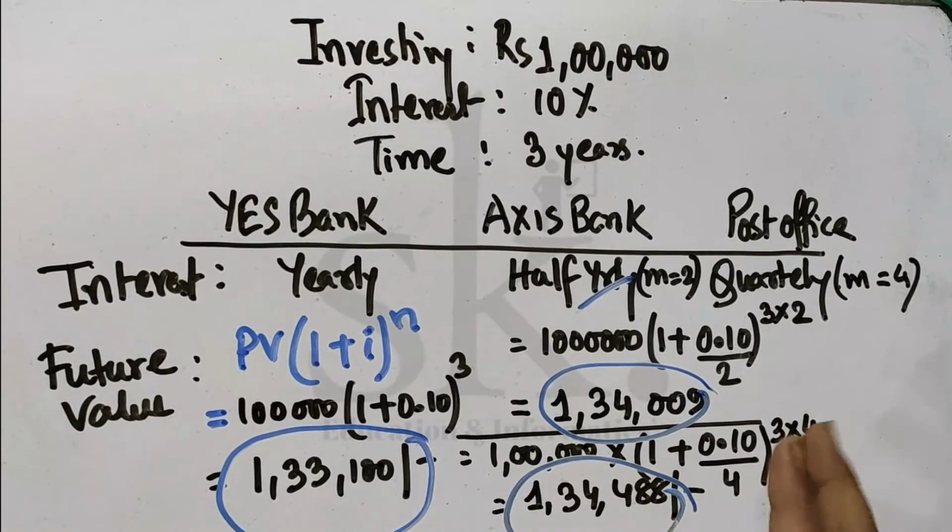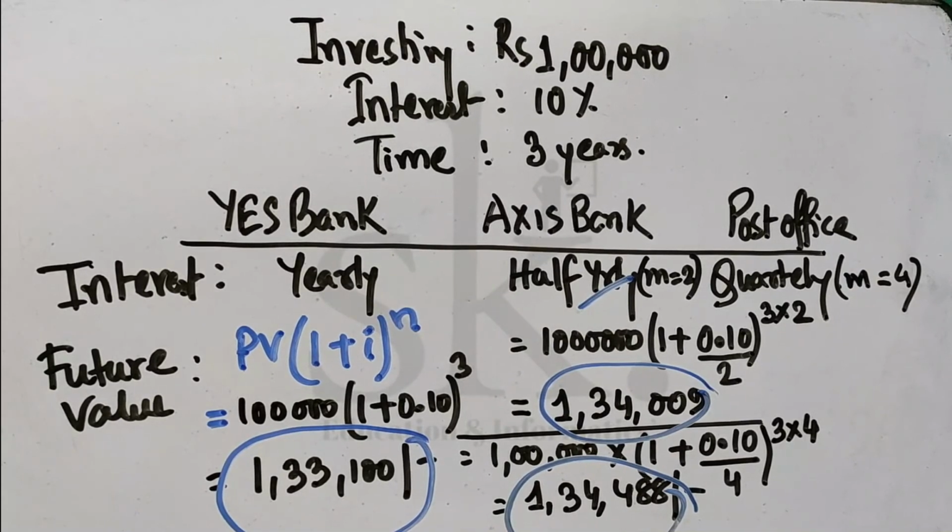So to summarize, what all things have we discussed? We discussed when the interest is paid yearly, compounding I'm talking about, simple interest is very easy. When the interest is paid yearly, we have shown you the calculation where future value was equal to present value bracket 1 plus I to the power n.